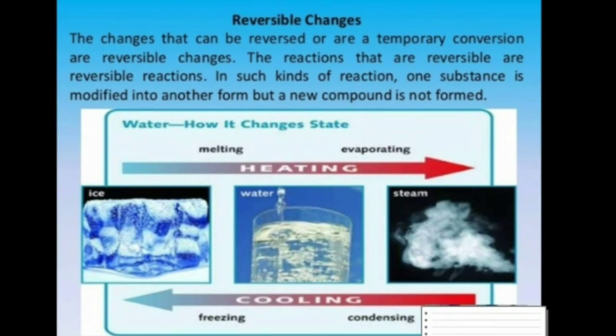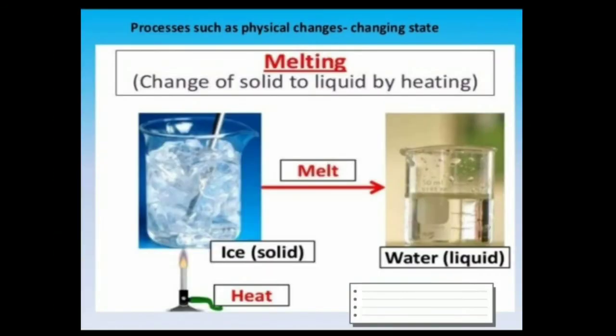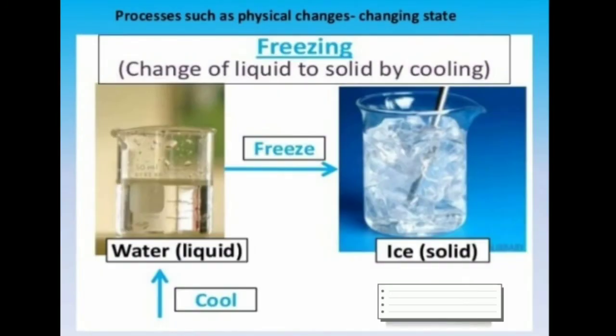We can understand reversible change by a simple example. Like when the ice is melting, it is forming the water that is in liquid phase. But we can also reverse the water and we can freeze the water and we can get the ice. We are not getting any new substances. That means this kind of change is also known as physical change or reversible change.